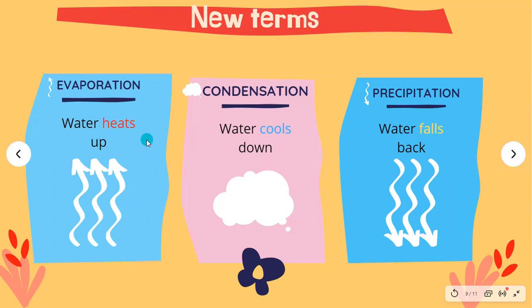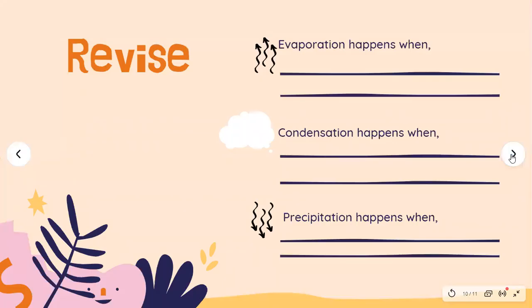All right. So say it again with Didi. Evaporation, condensation, precipitation. Wonderful. Very good. Let's move on and revise whatever we have learned about these three different things. Pause the video here, write down your answers, and let's move on.